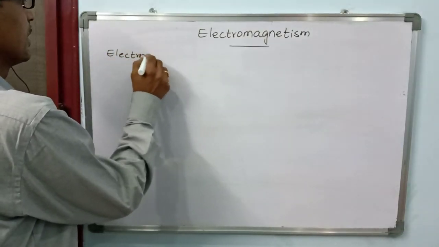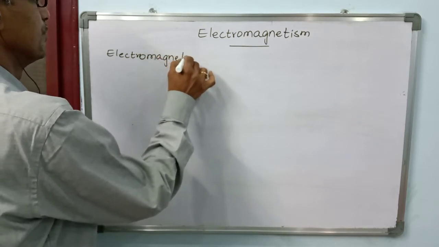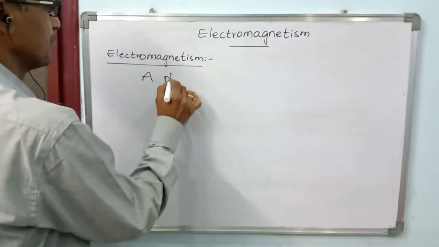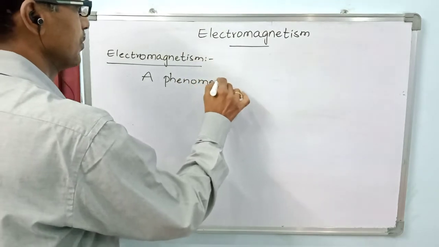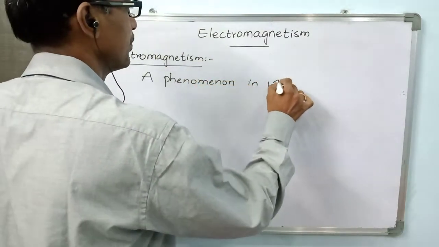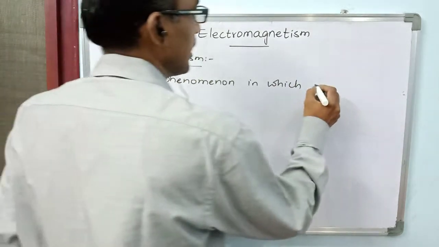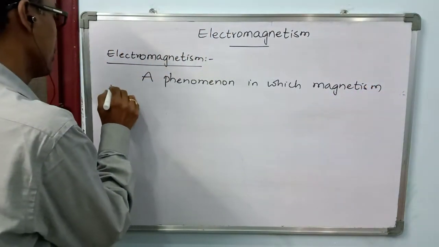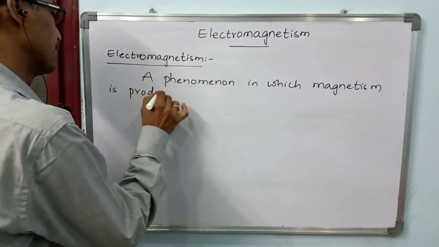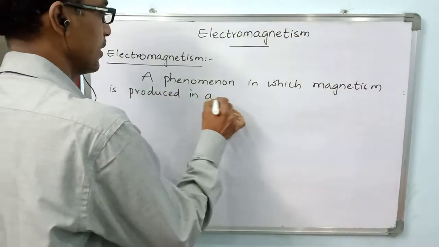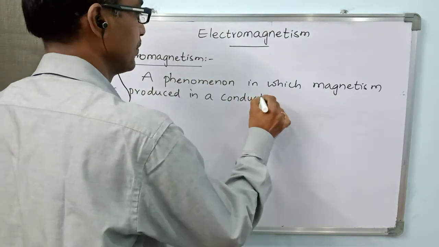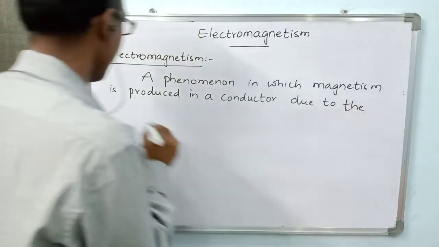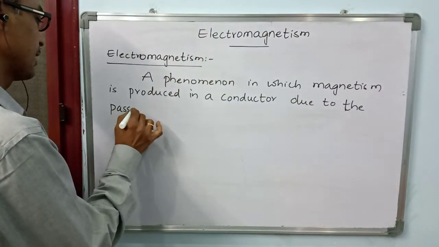Electromagnetism: a phenomenon in which magnetism is produced in a conductor due to the passage of electric current.